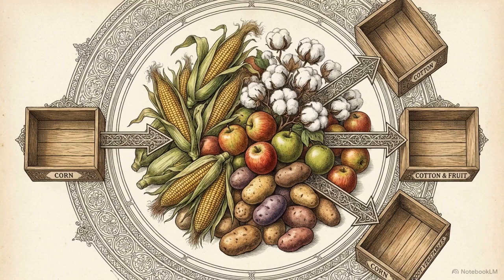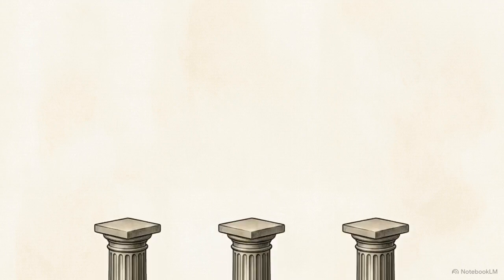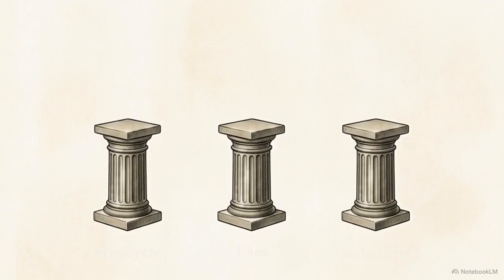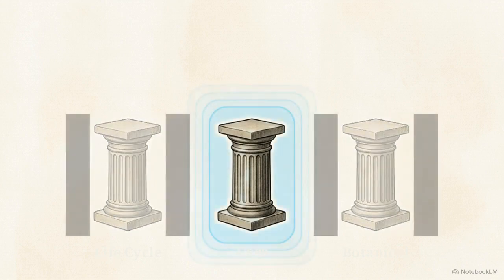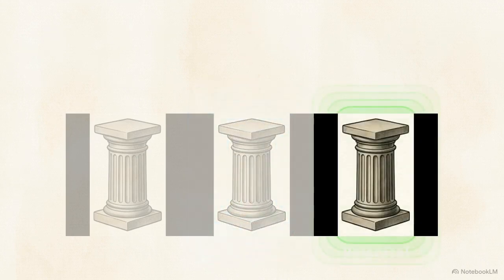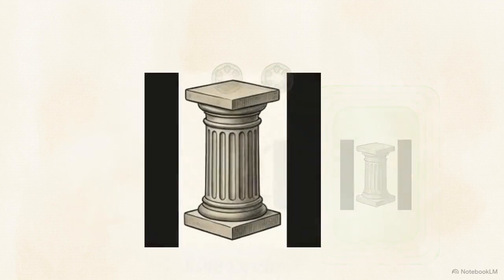Depending on their specific characteristics and what we ultimately want to get out of them, crops can be categorized using a few different criteria. Agricultural science relies on three primary approaches to classification: life cycle, uses, and botanical traits. Organizing by uses means categorizing plants by their economic output, whether they are food crops, industrial materials, or horticultural products. The botanical approach classifies them by physical structure, sorting them into deep biological categories like monocots versus dicots.